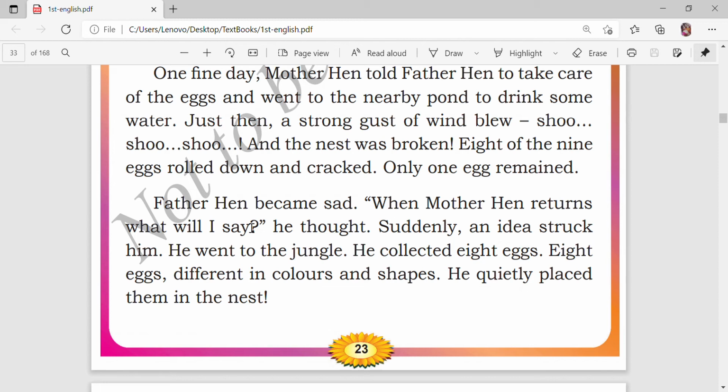The father hen became sad because the nest was broken and the eggs rolled down and cracked. So what can I tell mother hen? So the father hen suddenly got an idea, went to the jungle and collected 8 eggs. Okay, children, the 8 eggs are of different colors and different shapes. He quietly placed them in the nest. Okay, children, do you understand?